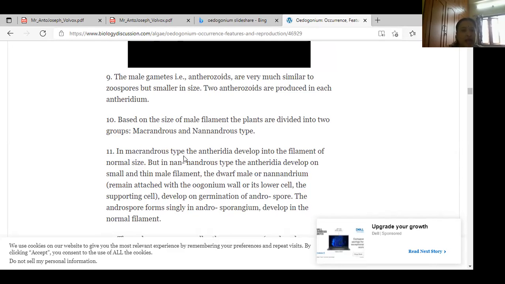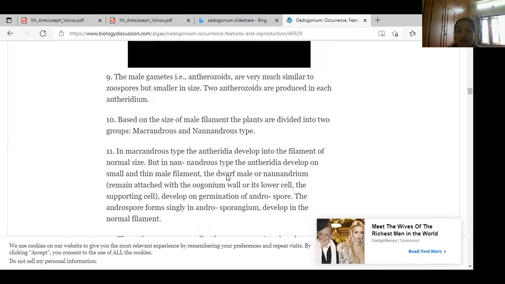You can compare: the Nannandrous male is small in size, a very thin male filament. That is why it is called a dwarf male plant or dwarf Nannandrium.